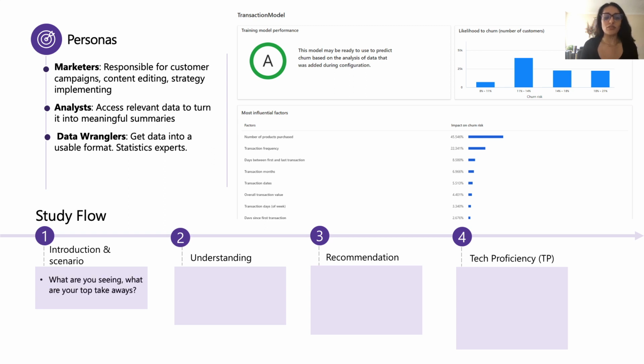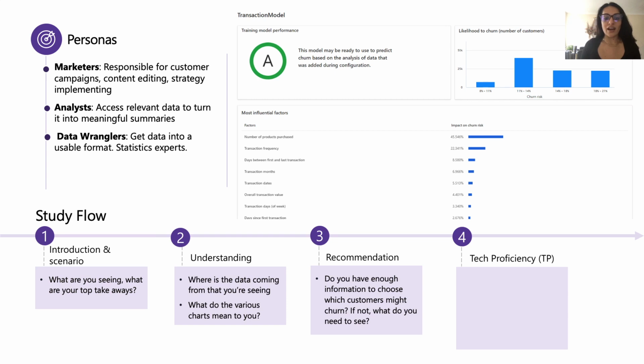We sent participants through this study flow, we gave them a specific scenario, and we gauged their understanding of the charts and what they're seeing. We then asked them to make a recommendation based on the customers that they thought would be the most likely to churn. And if they couldn't, then what they needed to see in order to do that.